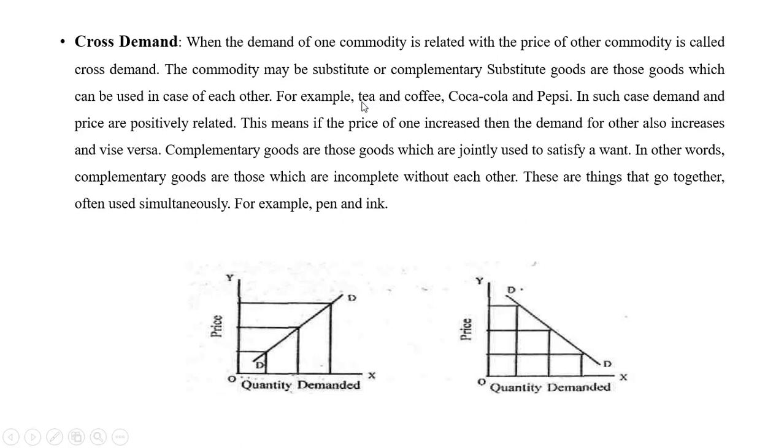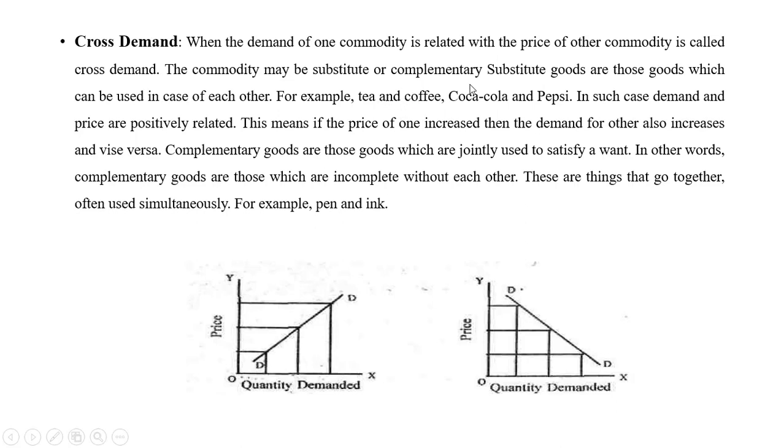Let's say the price of tea is 10 rupees and the price of coffee is 20 rupees. So which item will you buy? You will buy tea, right? Because tea's price is 10 rupees and coffee price is 20 rupees, right? Now suppose the price of tea goes to 25, it is increased to 25 and coffee is still 20 rupees, then what will you do? You will not go for tea, you will go for coffee, right? So that is a substitution effect. When the price of some goods is increasing, the demand for other goods will decrease.